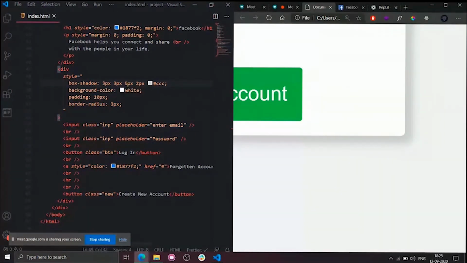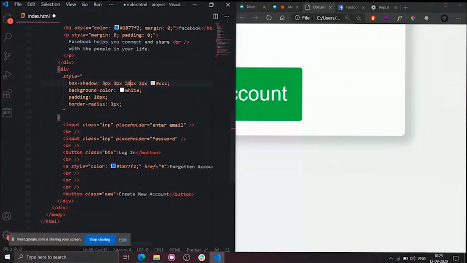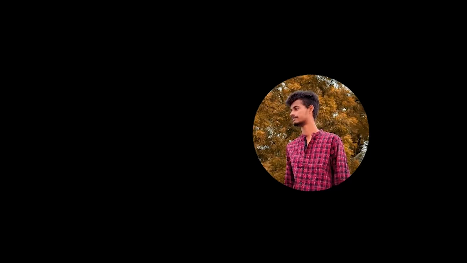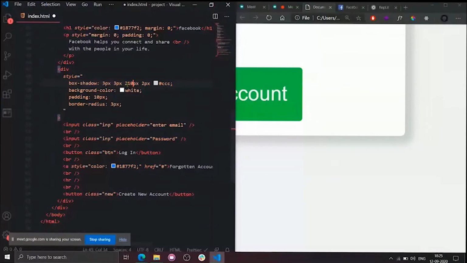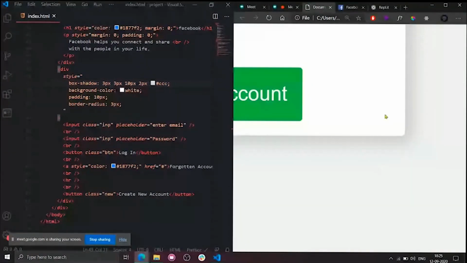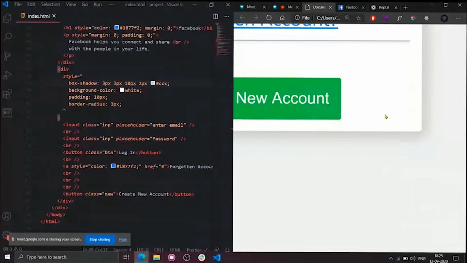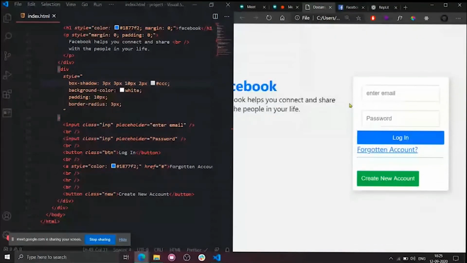Let me tell you, be clear. 10 pixels. Oh my god, 10 pixels. It will be out of my screen. You can see the shadow is now almost invisible, but it will create a uniform gradient effect. Now let's see. We're almost done.